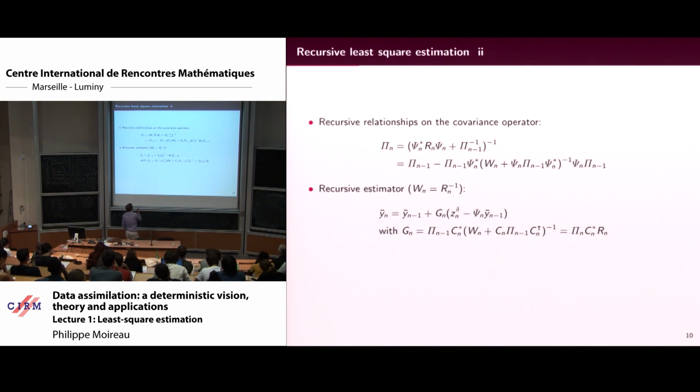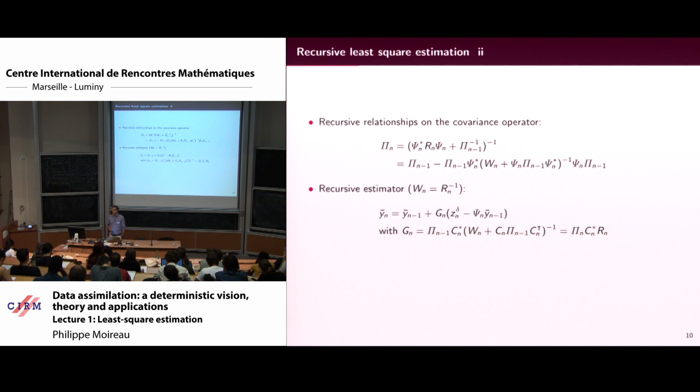So the idea is that you need to compute this gain. G is called a gain because it compensates what you have in your previous estimation with a new source of information. And there is a recursive way to compute the gain, typically from this formula. So now you know how to do inverse problems with least square approaches for one observation or for multiple observations. And now we will talk about data assimilation.